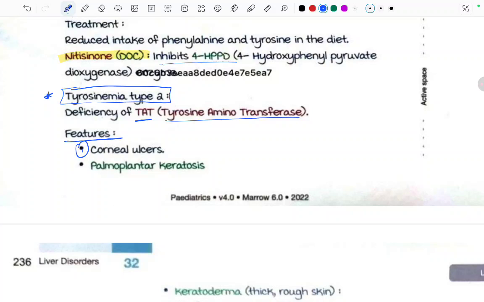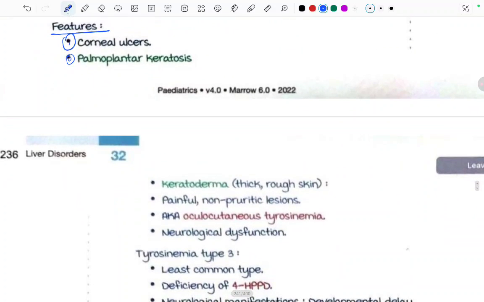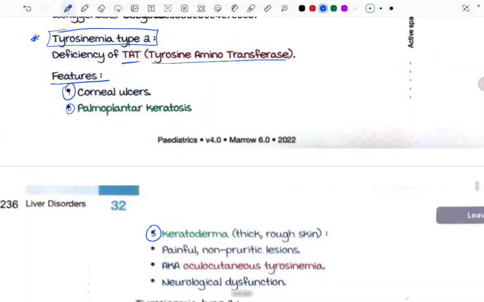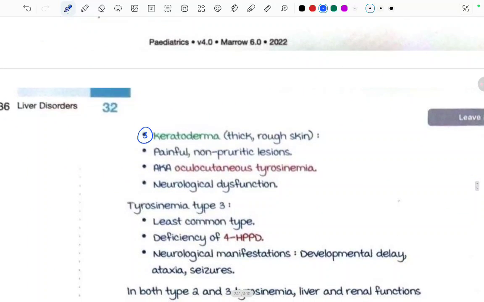There are corneal ulcers, palmoplantar keratosis, keratoderma. These are the features of tyrosinemia type 2, and there is deficiency of which enzyme? TAT enzyme. TAT is tyrosine aminotransferase. What will be seen? Corneal ulcers, palmoplantar keratosis, keratoderma, that is thick, rough skin.